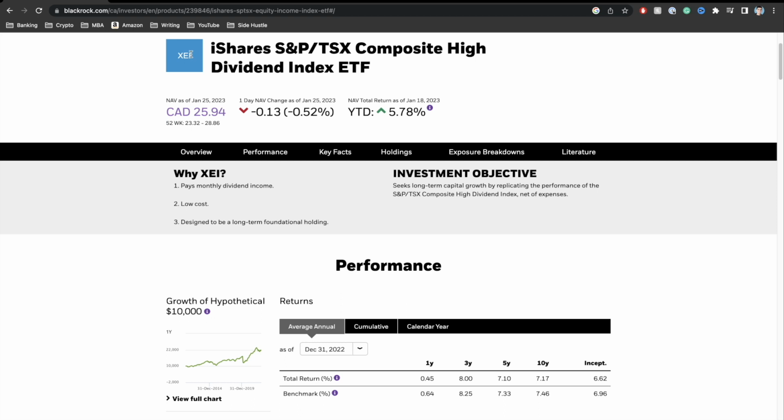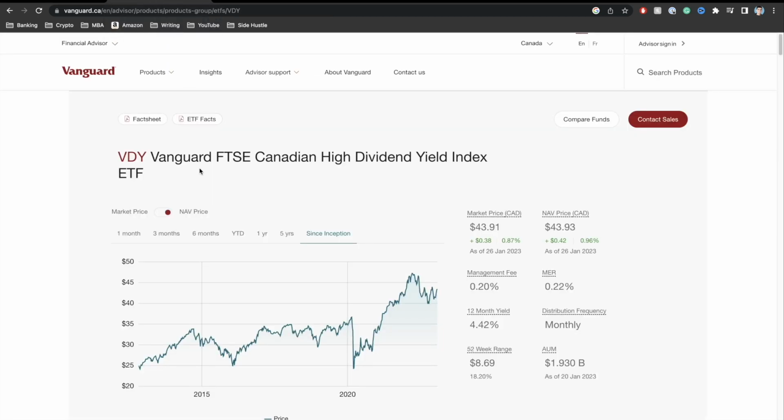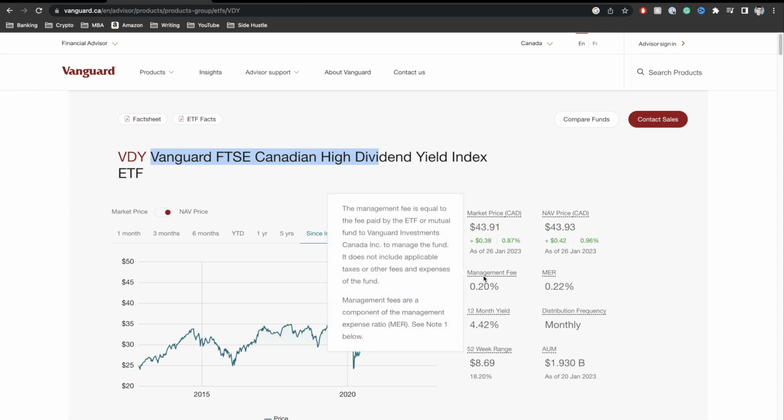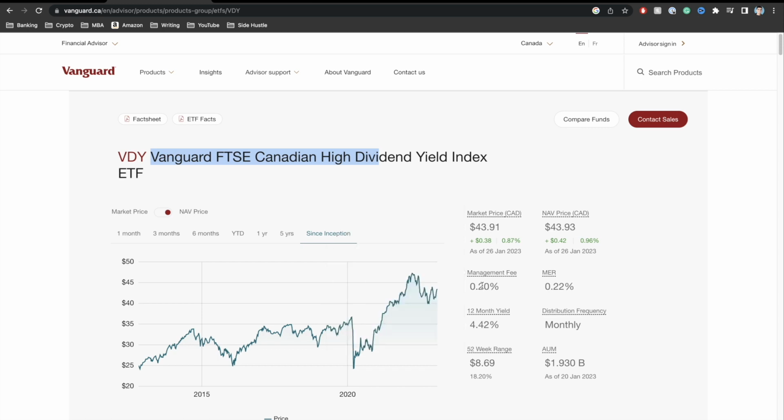Now, with that being said, guys, the next fund I want to talk about is a Vanguard fund. It's a very popular fund amongst Canadian investors, and it's called the VDY ticker symbol, which is the Vanguard FTSE Canadian High Dividend Yield Index, okay? So let's go ahead and talk about this like we did for the previous fund. Over here, guys, we can see that since inception, the fund, which started at about $25 in 2012, is now worth roughly about $45 or so. So once again, guys, close to a double in terms of value over the past 10 years or so. Right now the fund is at $43.91. Okay, so that's what it costs. In terms of the management fee, it's very similar to our first fund with 0.20.